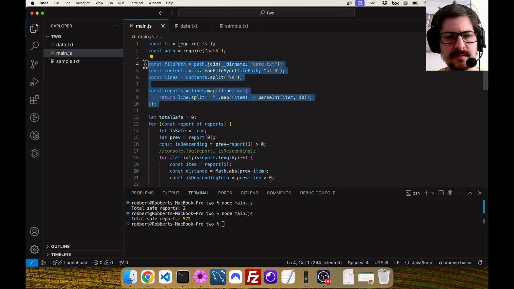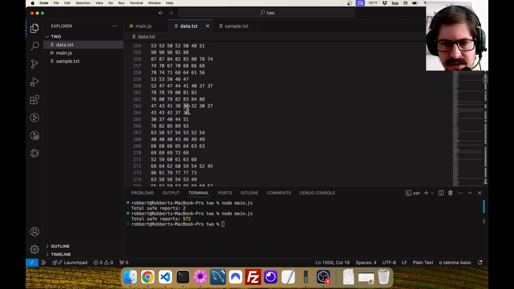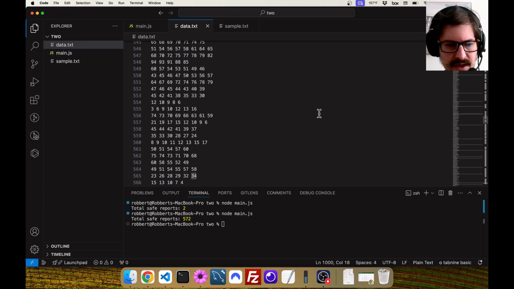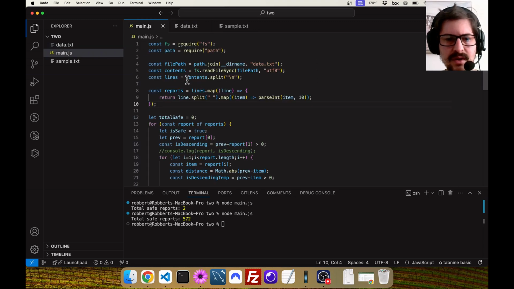So the first part here is pretty simple. It's actually just getting the data out of the file, reading it into a format we can handle. Again, if the file was much longer, like, what is this? I think it's 1,000 lines again. Yeah, so it's 1,000 lines. If it was much longer, I would not use read file sync. I'd actually get the individual lines one by one, because that's better for memory. But turning this into a format that we can actually use, that array of arrays, and actually turning them into integers, because everything that comes out of a file is a string.